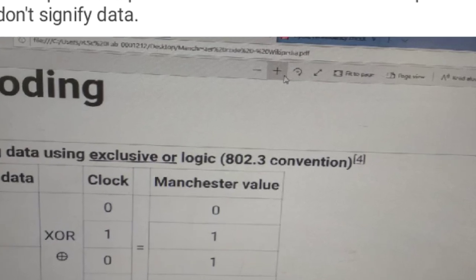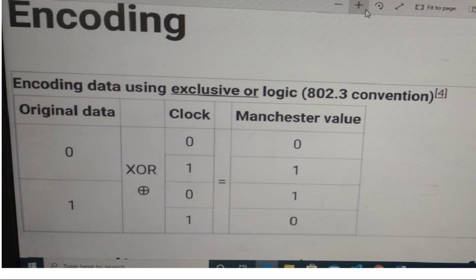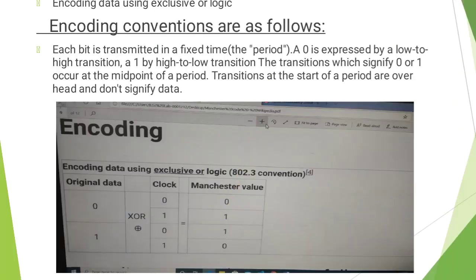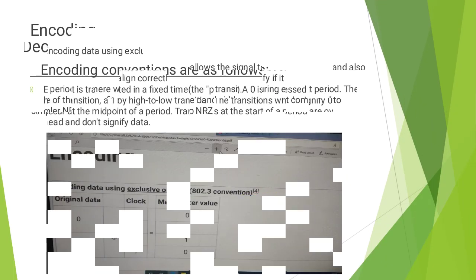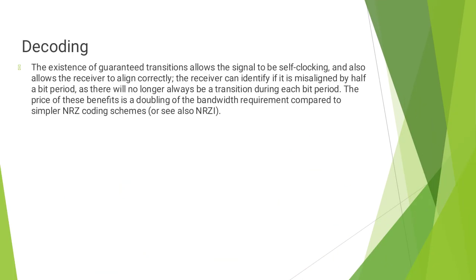If you observe the encoding part, the data is only in two cases, either 0 or 1. If you XOR this 0 or 1 with the clock, that is high clock and low clock, the results are like this. The resulting Manchester value exactly represents the XOR operation. That's why the block used is shown as an XOR operation. Manchester coding is actually not so important. Just give it a read and find out the important points which are enough for a 4-mark answer.